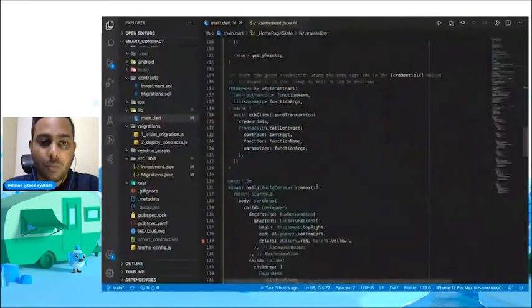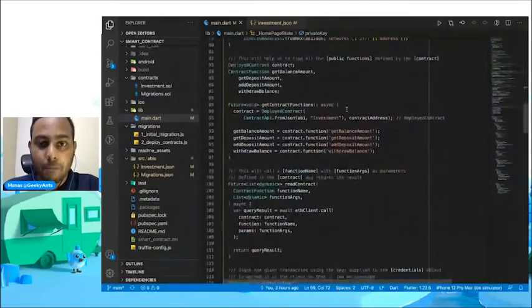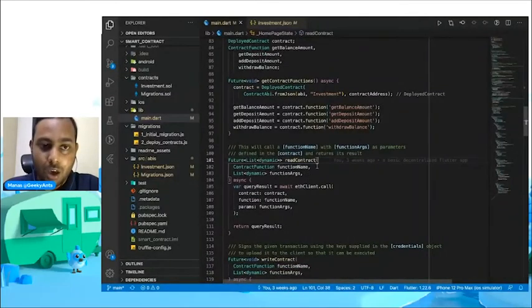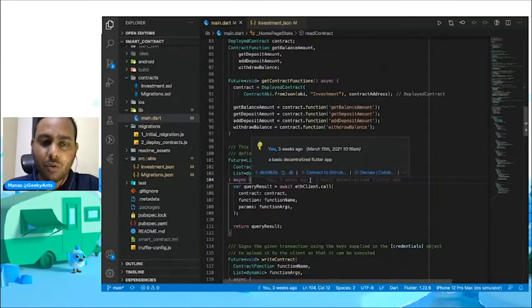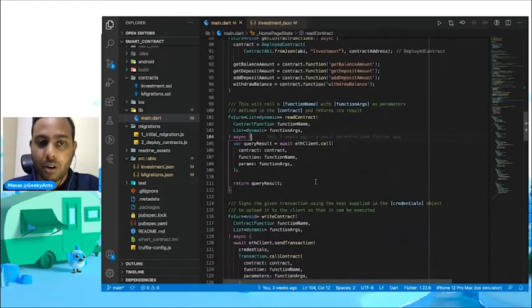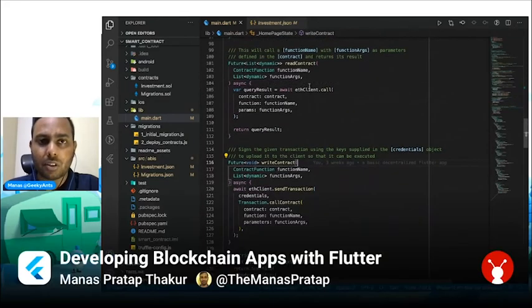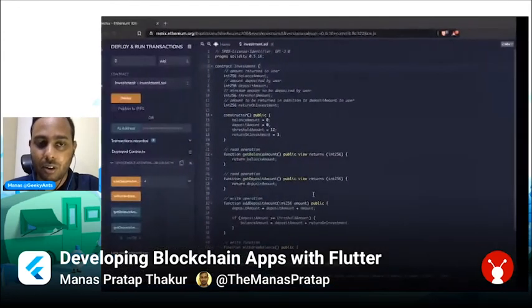So to read, we have it like this. Here is the read one. Here, I've generalized the read function. So wherever in the program you call, you just need to call this method. This function takes a function name, function arguments, and a contract, right? And it returns a result. Now to write, we do the same thing as in read, but we sign the transaction with our credentials because we are the owner of that thing, right?